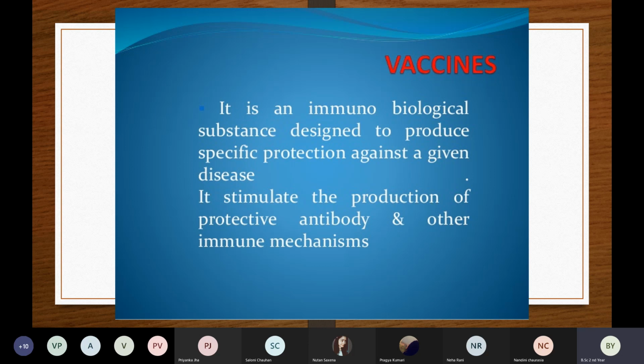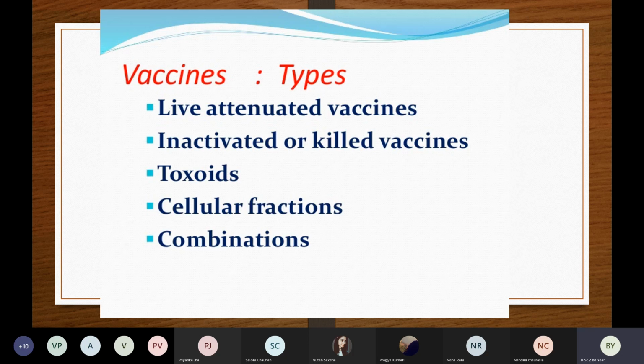The vaccines will stimulate the production of protective antibodies and other immune mechanisms. That is why vaccines are very important, because they help in producing antibodies inside the body, and that is why the immune system of the patient will be good. So that was about vaccines. Now there are types of vaccines. One is the live attenuated vaccine.